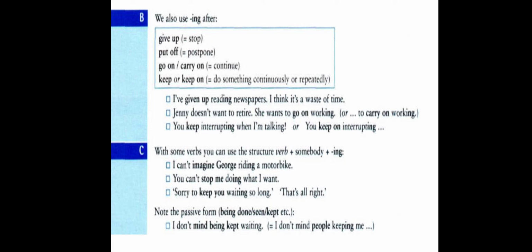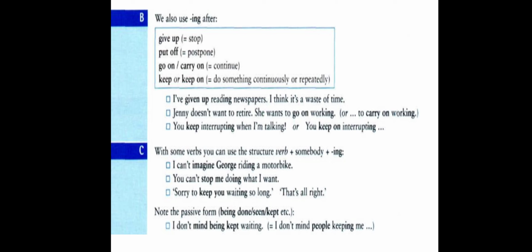If you look at the meaning of this sentence, it means I don't mind, and this is one part, people, and remember this or write it on your paper to understand it. I don't mind people who are keeping me waiting. And here me is an object. If we think of the second part, people who are keeping me waiting, this is a direct sentence. We have a subject, a verb, and an object, me.